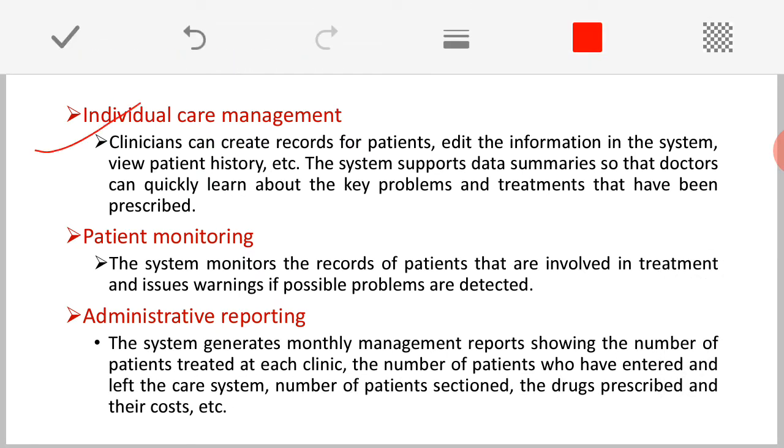First one is individual care management, second one is patient monitoring, and third one is administrative reporting. So, what do you mean by individual care management here? This particular system is going to help us create the records for the patient. Whenever a new patient goes to any health clinic, the medical people can start storing all the basic information related to the patient. The record can be created, and even we can edit the information, and we can view the patient history there.